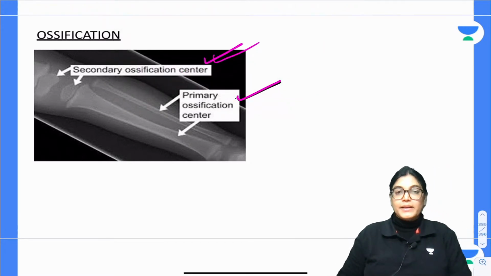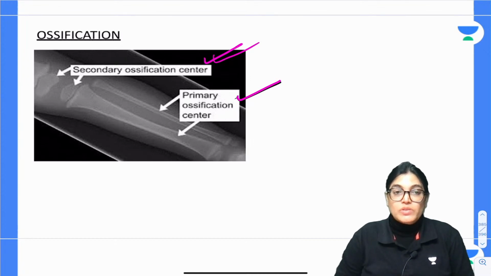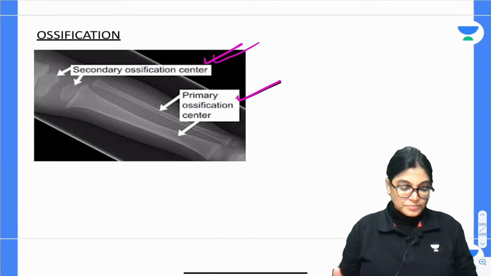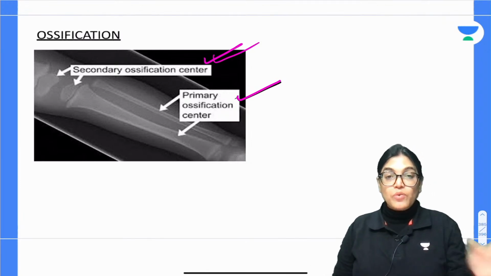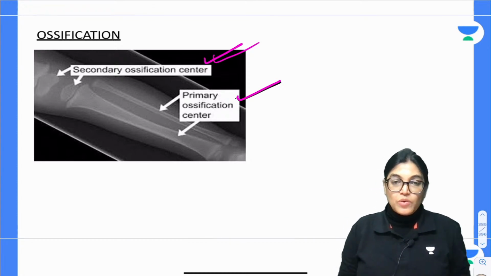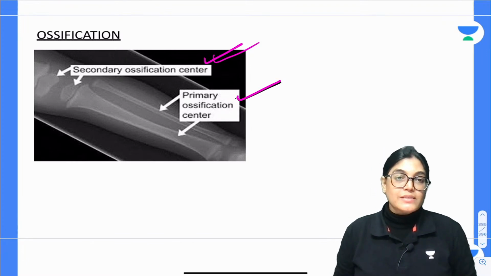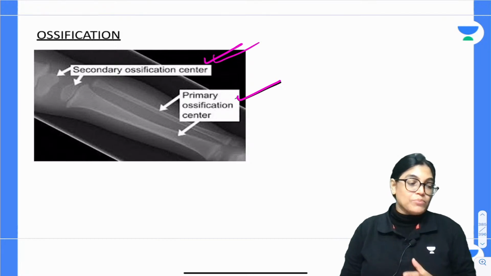As you can see in the diagram, a part of a long bone has been shown. In the shaft of the long bone there is the primary center of ossification, and the ends of the bone show the secondary ossification centers. The primary center of ossification appears before birth. It is important to know this. But there are certain bones which do not follow this and violate the law of ossification. I would like to give examples of such bones.